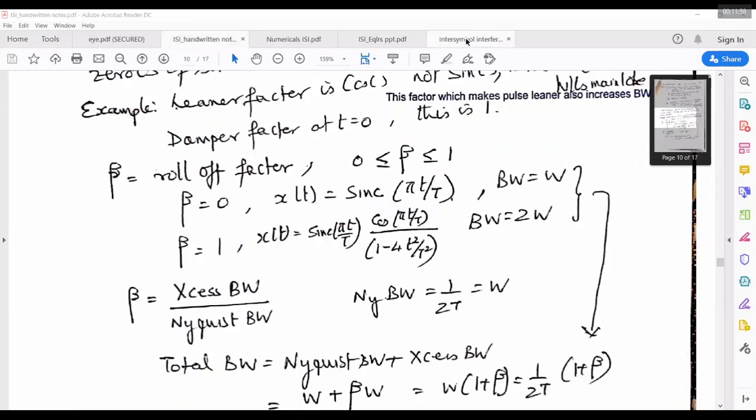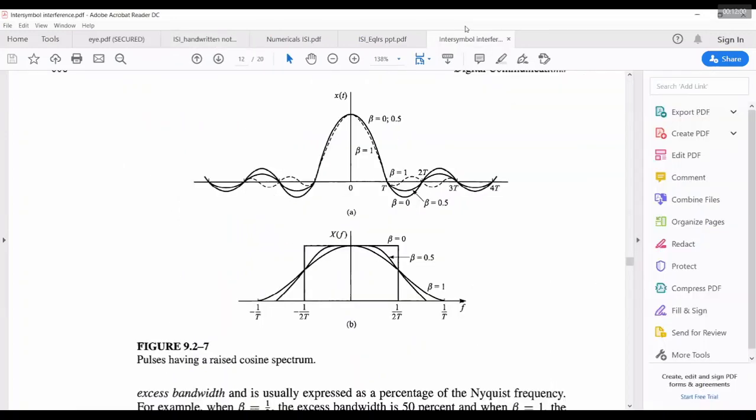So that is what you have seen here in this figure. Beta is equal to 0, you get 1 by 2T. Beta is equal to 1, you get 1 by T. So bandwidth is always the positive set of frequencies. So this is 1 by 2T for beta is equal to 0, and 1 by T for beta is equal to 1. The bandwidth literally got doubled.